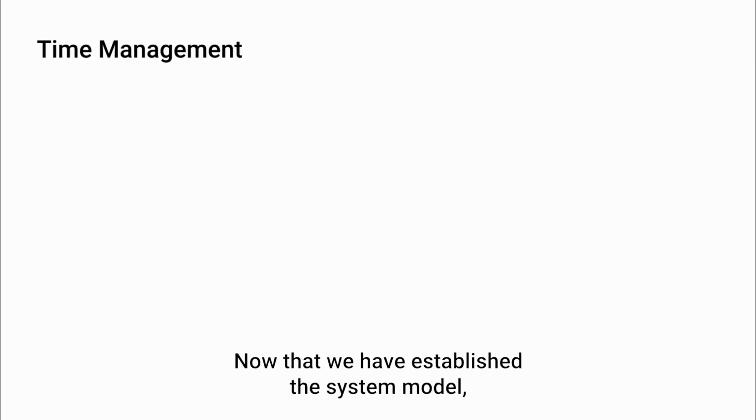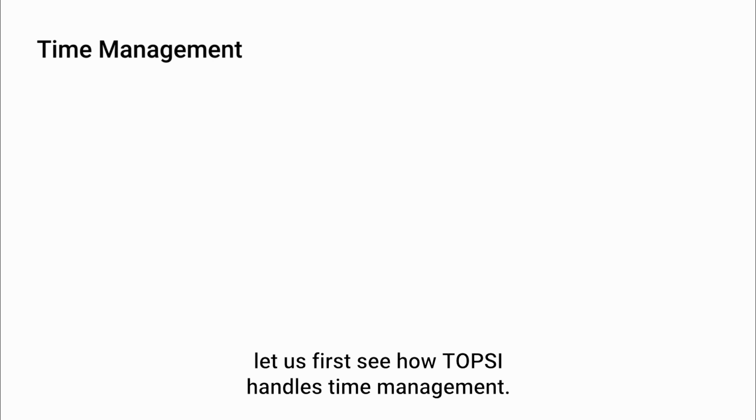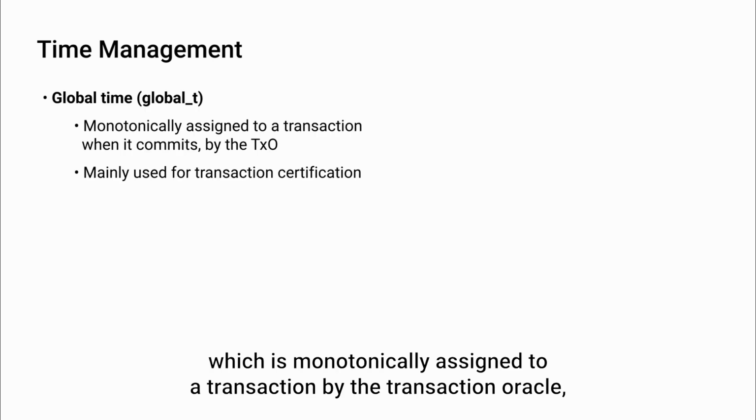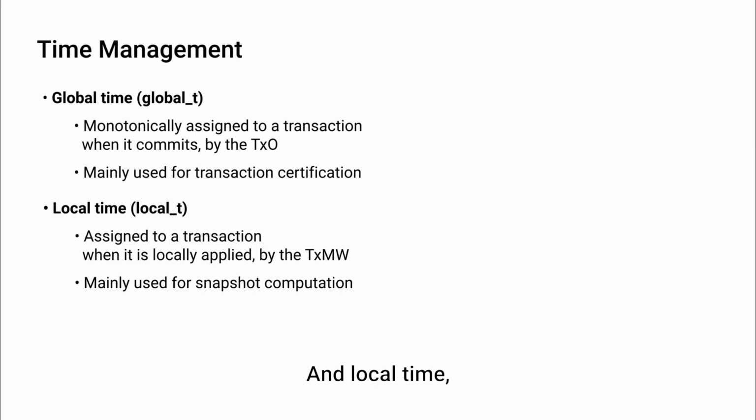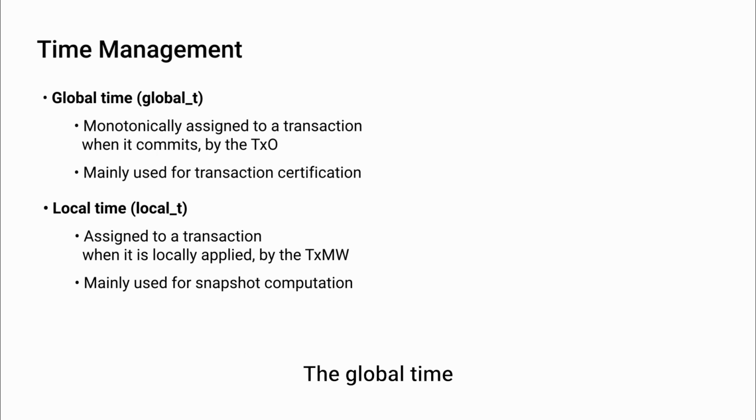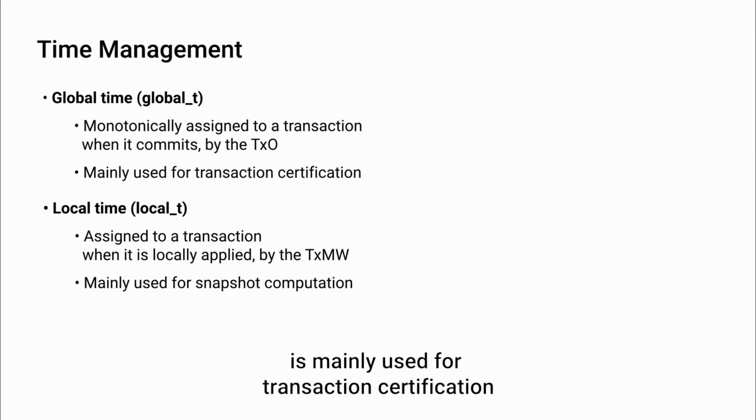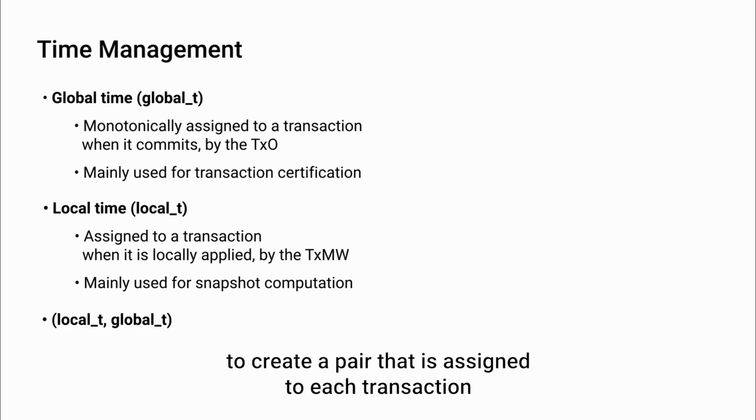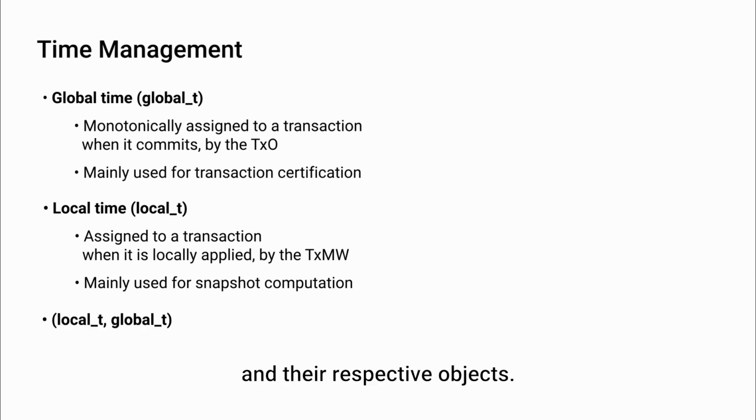Now that we've established the system model, let us first see how TopSci handles time management. TopSci considers two different types of timestamps: global time, which is monotonically assigned to a transaction by the transaction oracle when it commits, and local time, which is assigned by the transaction middleware to a local transaction when it is applied. The global time is mainly used for transaction certification, while the local time is used to compute snapshots. We combine these two timestamps to create a pair that is assigned to each transaction and their respective objects.